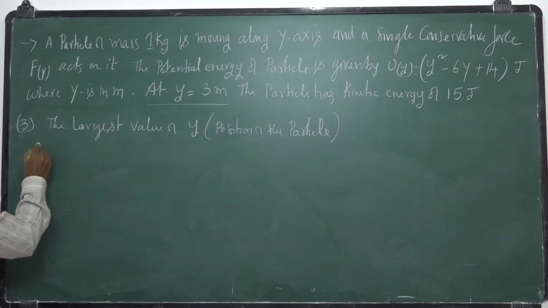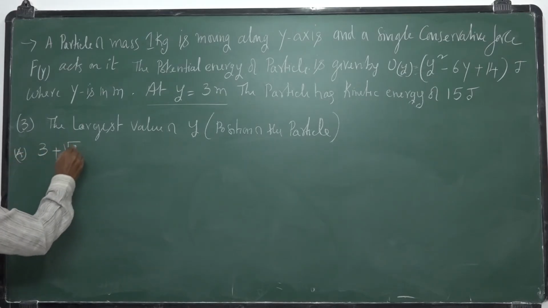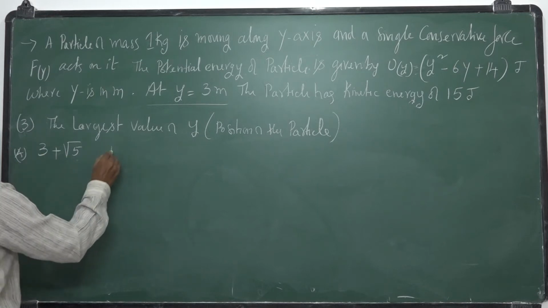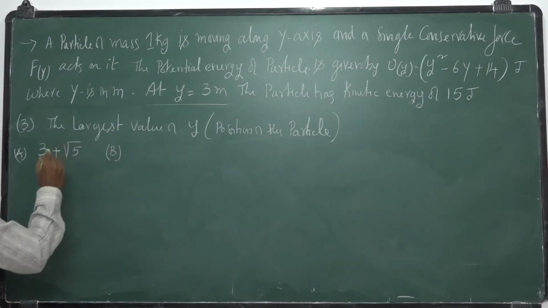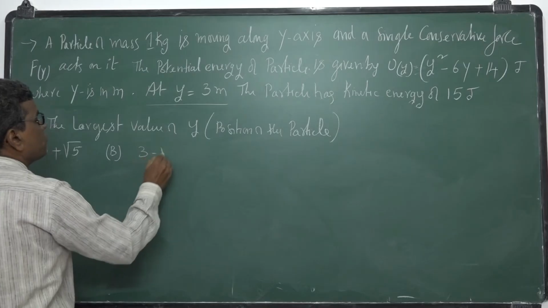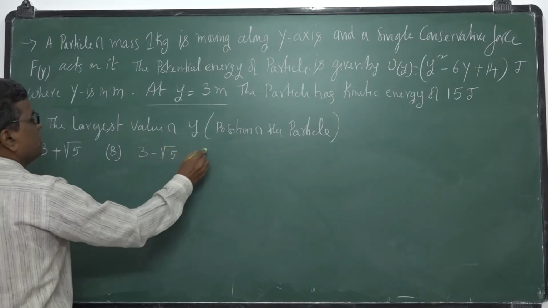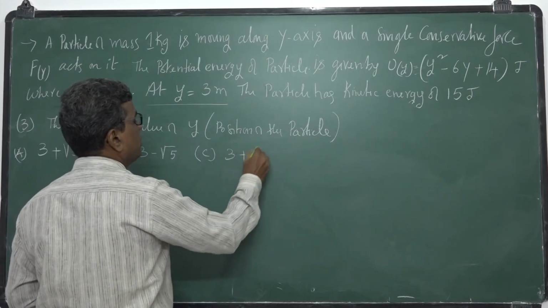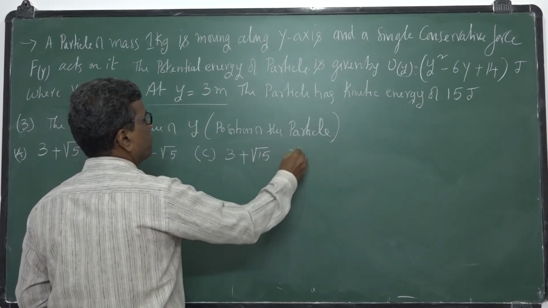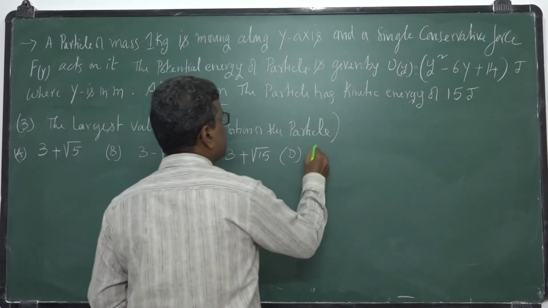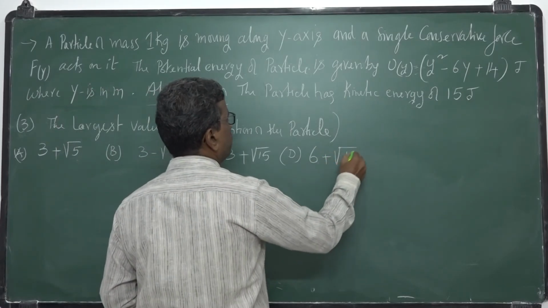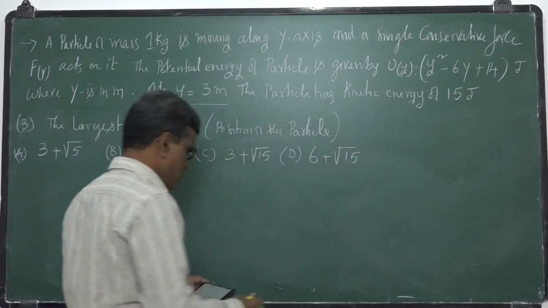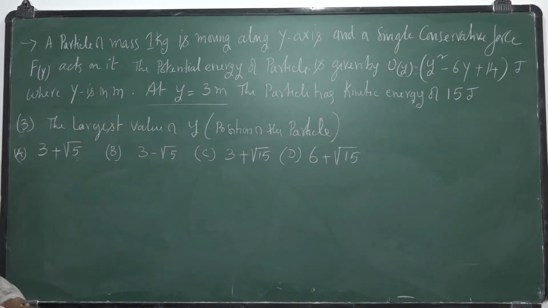Options: A, 3 plus root 5; B, 3 minus root 5; C, 3 plus root 15; D, 6 plus root 15. Okay, so we want the largest value of y.